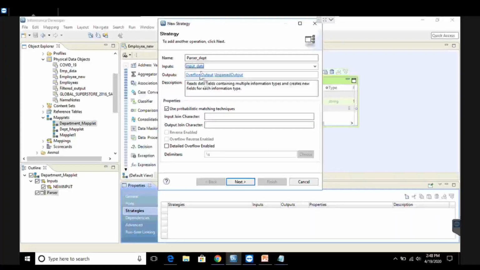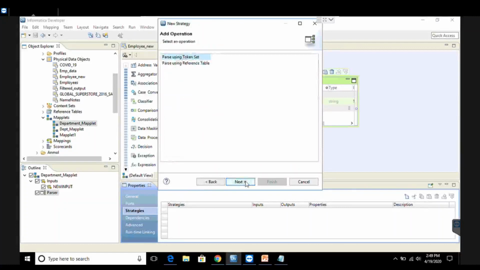Now you can uncheck this use probabilistic matching techniques. This is not required, so please keep it unchecked. And this is the delimiter which we are going to use, that is the space. Keep it as it is and click on next. Now when you click on next, you will get two options, parse using token set and parse using reference table.